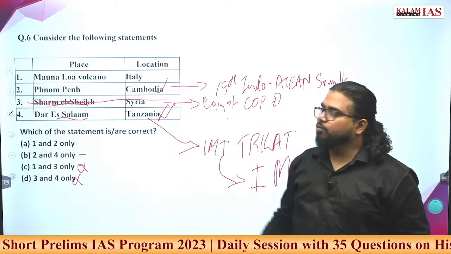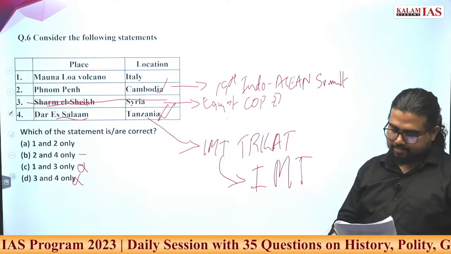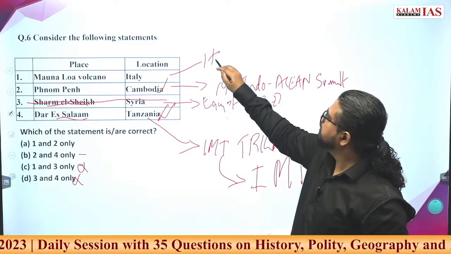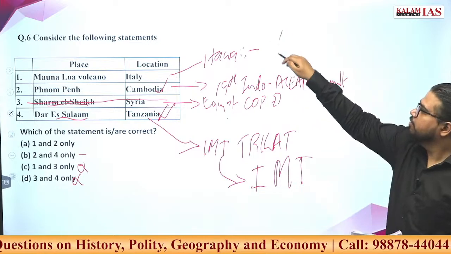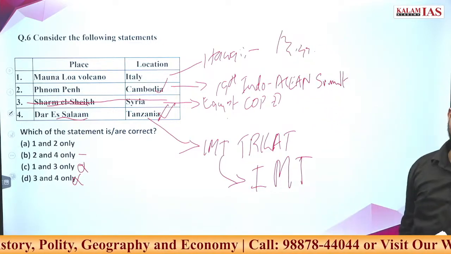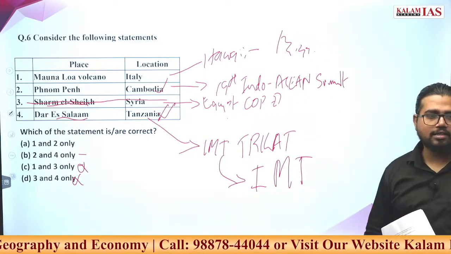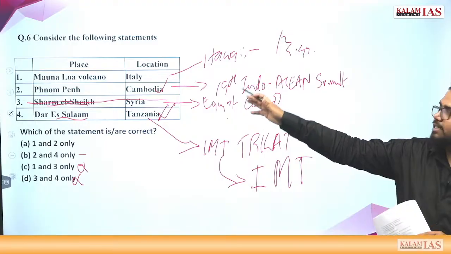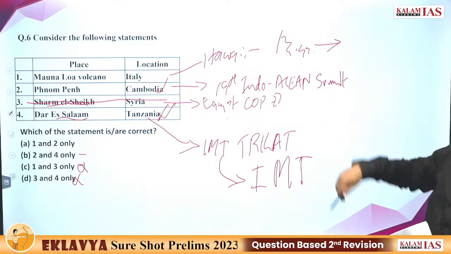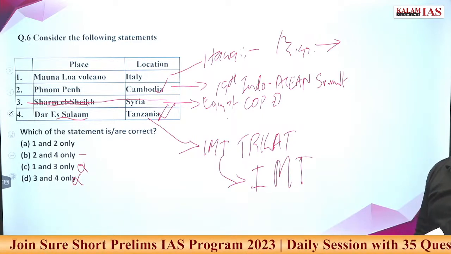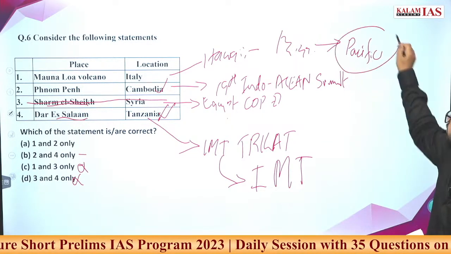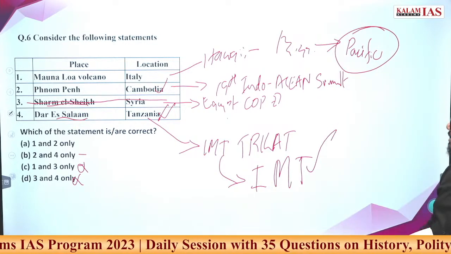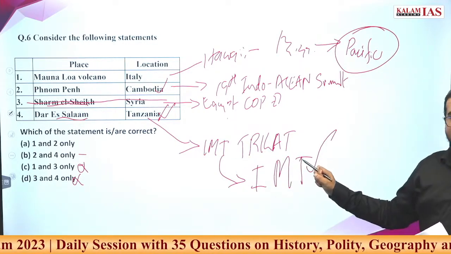Now, Mauna Loa volcano, where is it? It is in the Hawaii Islands. What is its specialty? It erupted recently. It is one of the biggest active volcanic regions in the world, and it erupted recently. It is in the Hawaii Islands. In which ocean is Hawaii? It is in the Pacific Ocean. Which are the three countries part of IMT Trilat?